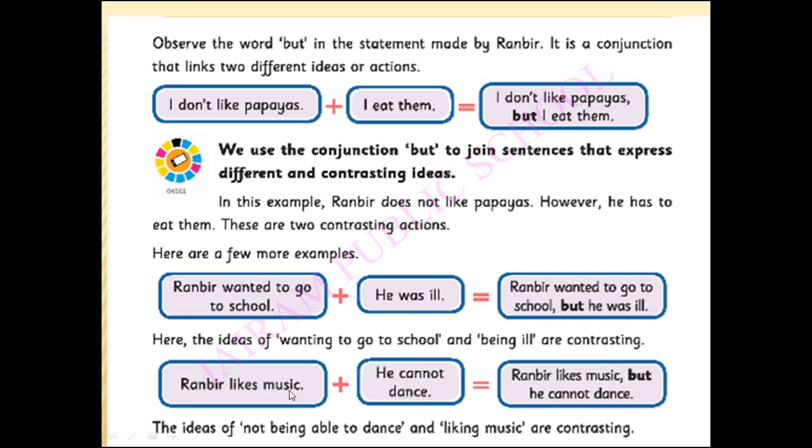Ranbir likes music. He cannot dance. Ranbir likes music, but he cannot dance. The ideas of not being able to dance and liking music are contrasting. Now you can clearly understand the uses of but.